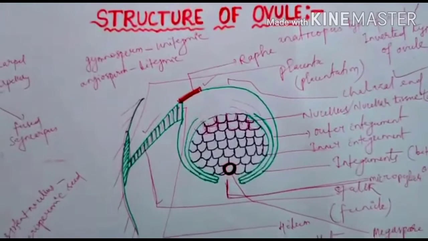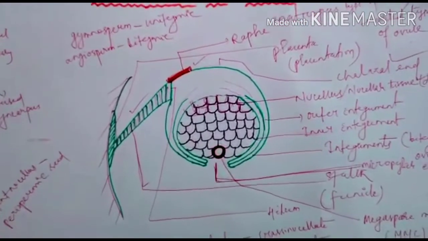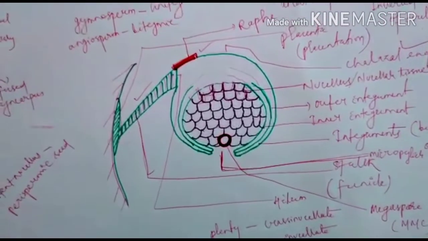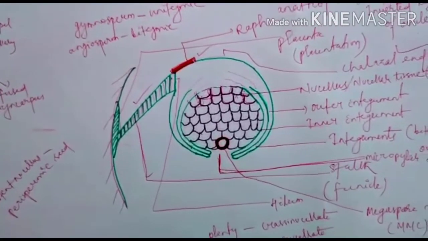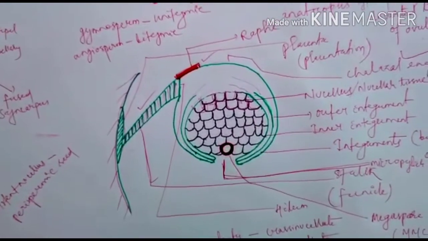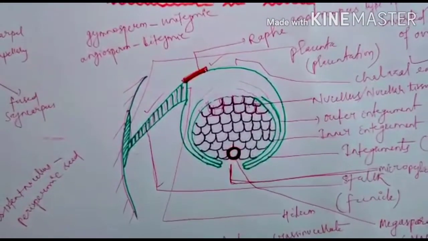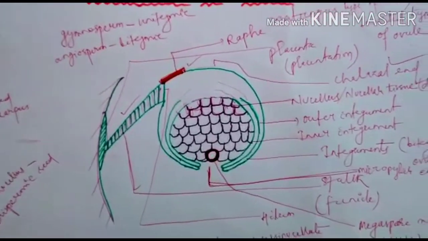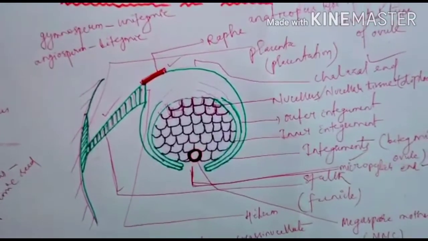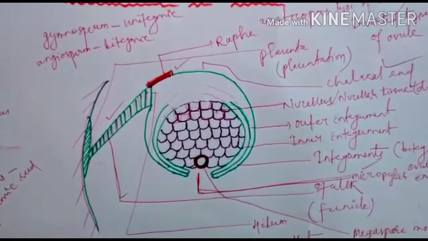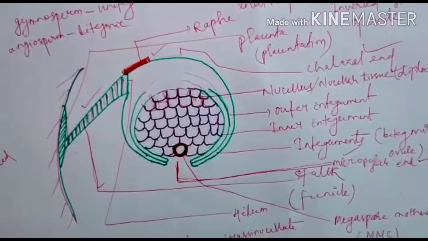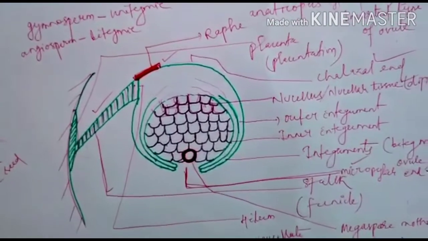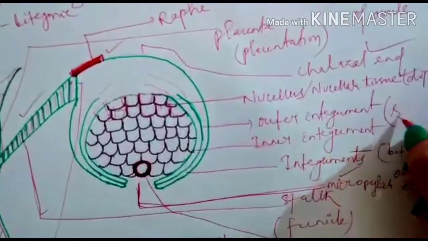So, the female reproductive unit has three parts, that is the stigma, style and ovary. Inside the ovary, ovule is present, which is bitegmic and anatropous type. Every part has its function. The micropyle is the entry point of the ovule. Then it has two layers on it, that is the outer integument and inner integument. This integument helps in the formation of the seed coat.